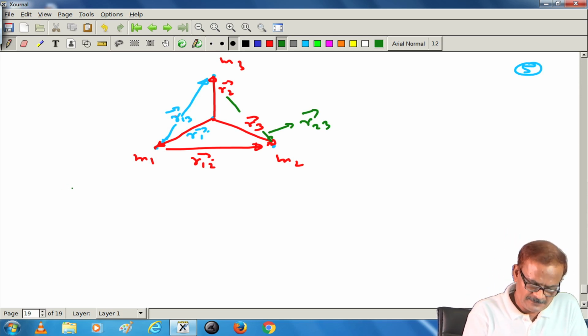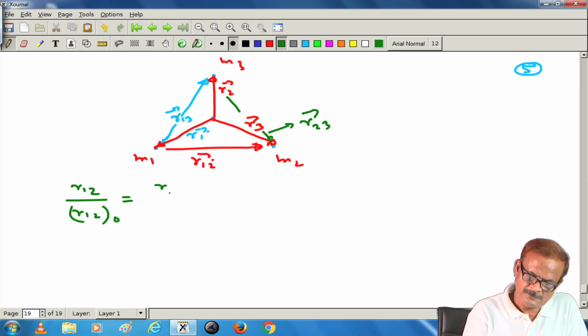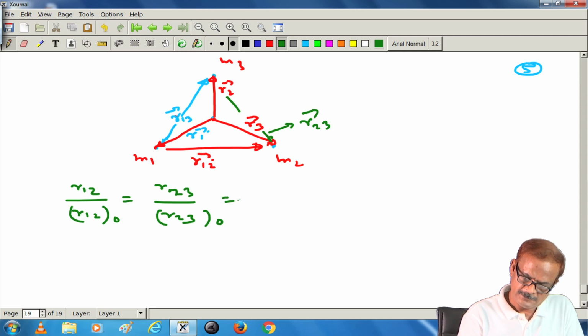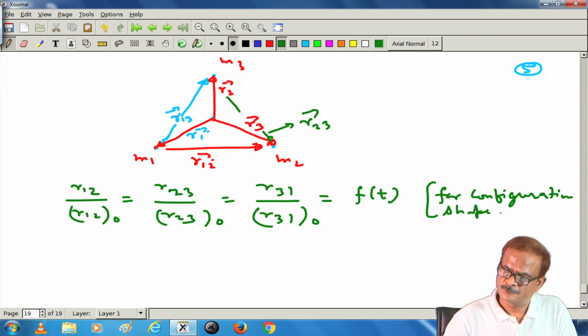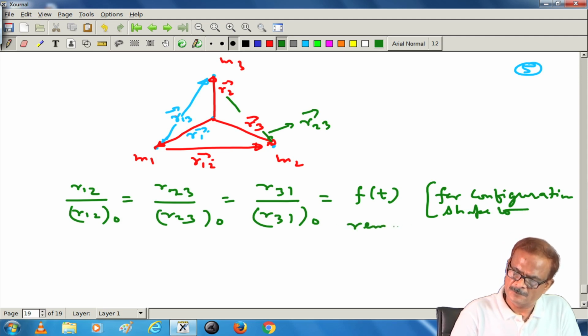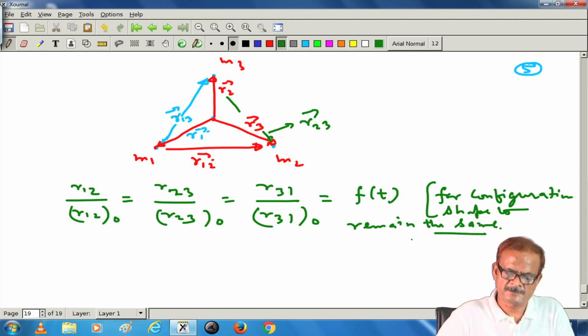So, with the configuration remaining the same, it implies that r12 divided by r12 initial should be equal to r23 divided by r23 initial, and r31 or r13 similarly, for the configuration shape to remain the same. This is the condition which is required.